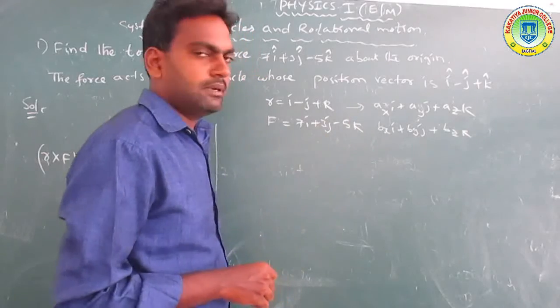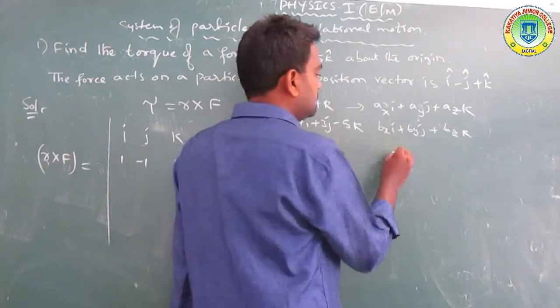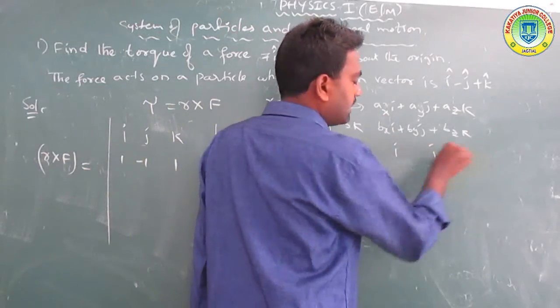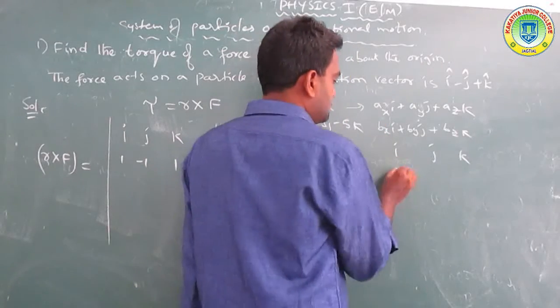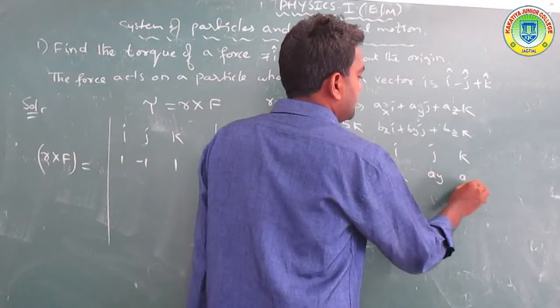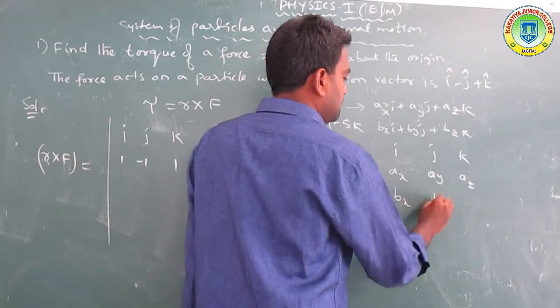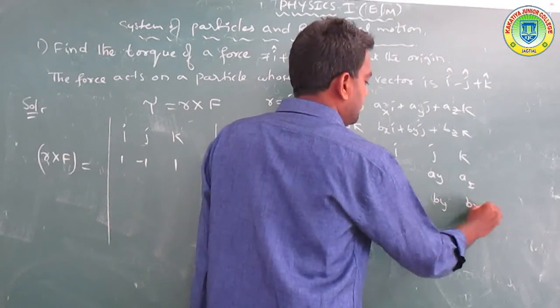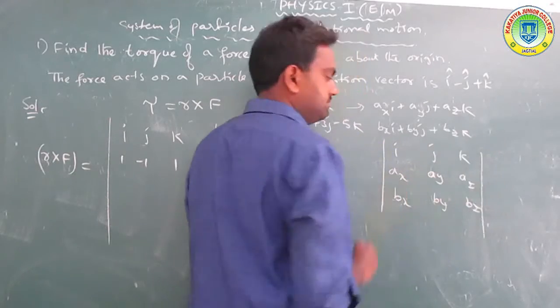So by the determinant method, the first row is i, j, k, then ax, ay, az, then bx, by, bz.